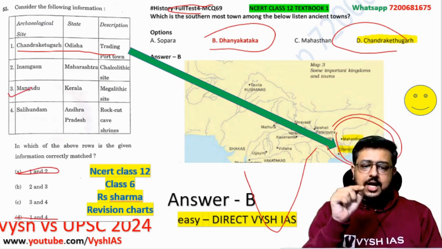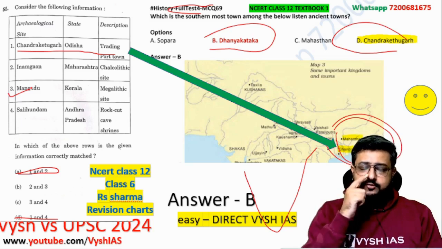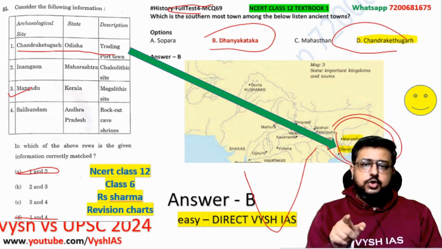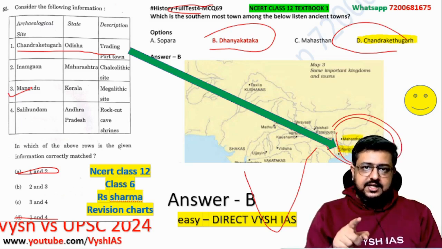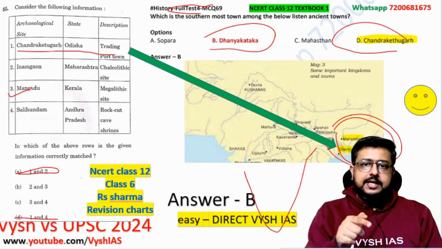This Mangadu Kerala megalithic site, it's again not there in any of the sources. If you Google, I think again in Upinder Singh, maybe it will come up. But again, the problem is in Tamil Nadu also there is a place called Mangadu. That is also an iron site and megalithic site, I think. So if you had read that and went, okay, Tamil Nadu, Mangadu, iron, then you will think Kerala is wrong and you will mark it wrong.